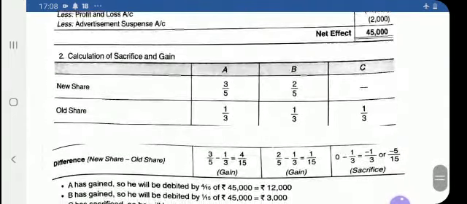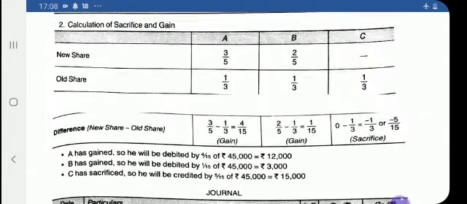The new ratio of A and B is given as 3/5, 2/5. The old ratio is 1/3, 1/3, 1/3. See here, new minus old is calculated, so the gaining ratio formula is applied. 3/5 minus 1/3 is coming 4/15, because it is a positive balance, so it is a gain. 2/5 minus 1/3, again it is a gain.